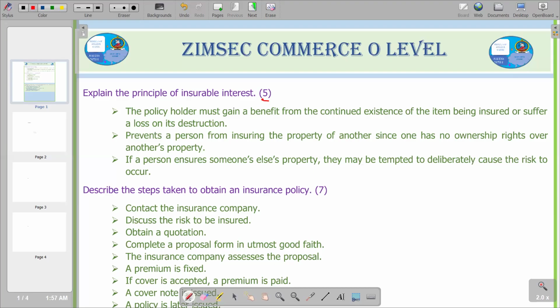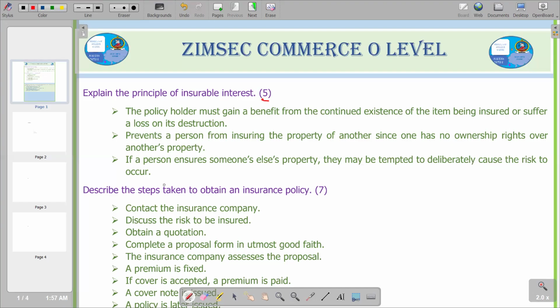The last point says if a person insures someone else's property, they may be tempted to deliberately cause the risk to occur. So these are some of the reasons why, for you to insure, you should have insurable interest. Because if you do not own the property, you might deliberately cause the risk to occur so that you can benefit or make a profit out of that property. So this is what we have in terms of explanation on the principle of insurable interest.